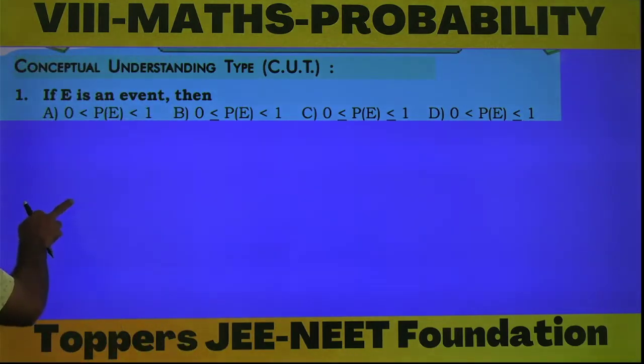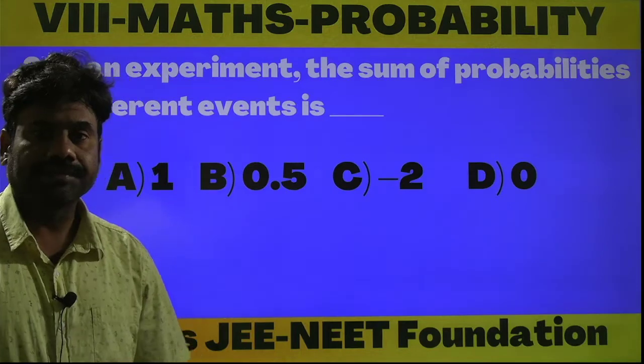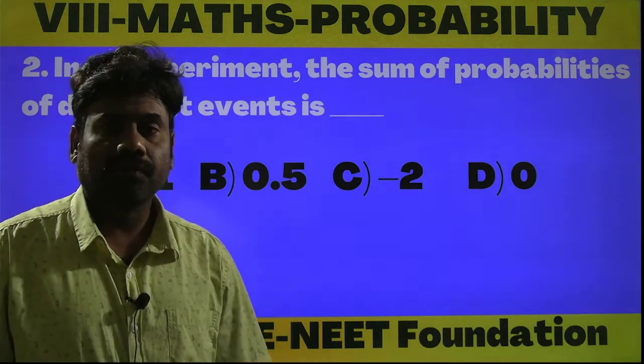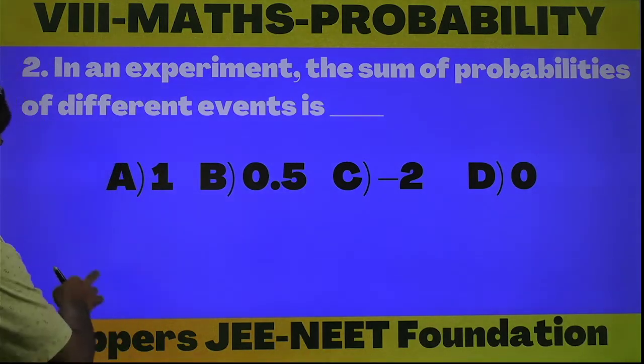Next question, students. In an experiment, the sum of probabilities of different events is dash. The sum of probabilities of different events is always equal to 1. Then option A is the correct answer. Next question.